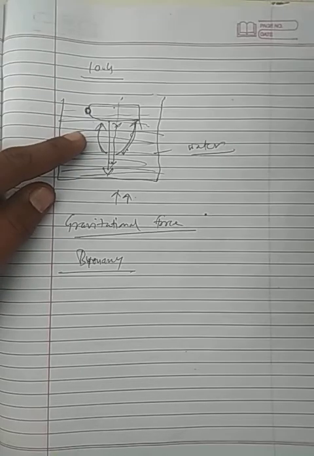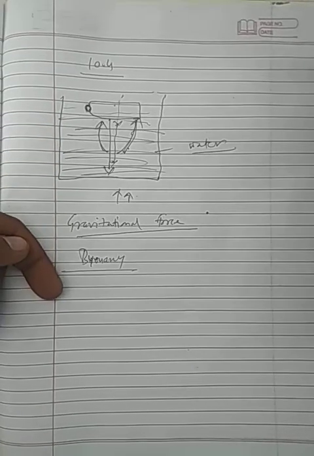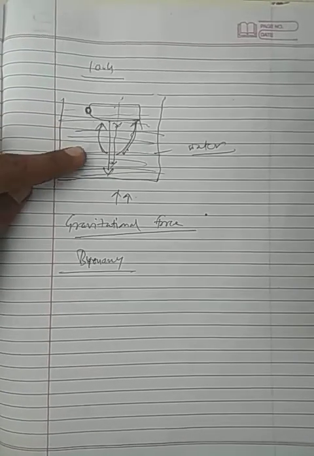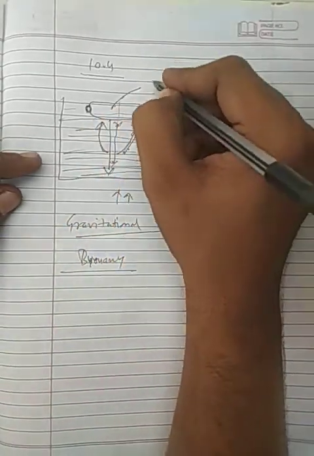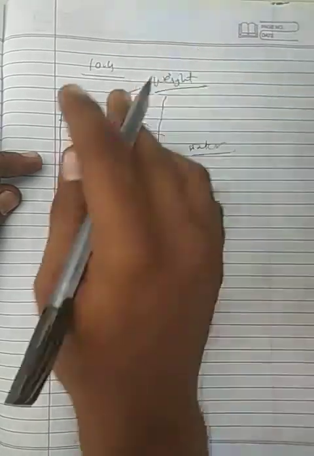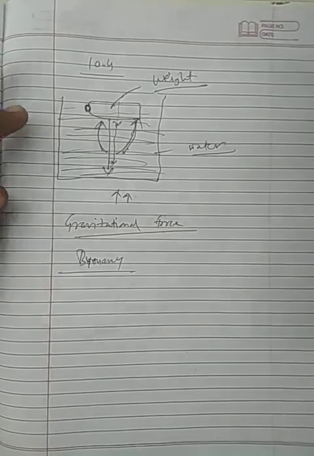The force due to gravitational attraction of Earth acts on the bottle in downward direction. So the bottle is pulled downwards, but water exerts an upward force on the bottle. The bottle is getting pushed upwards. So when the bottle is immersed in this water, the force exerted on this bottle is greater than its weight.